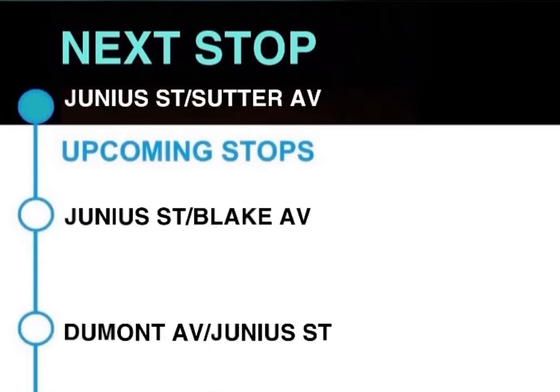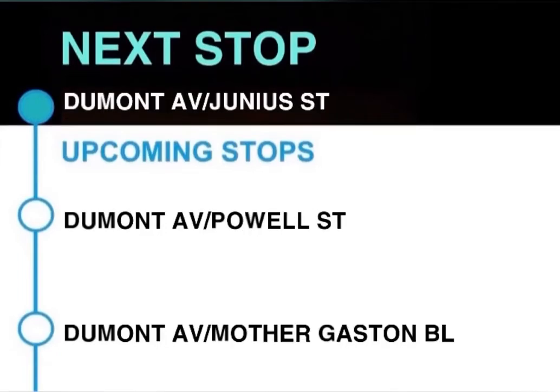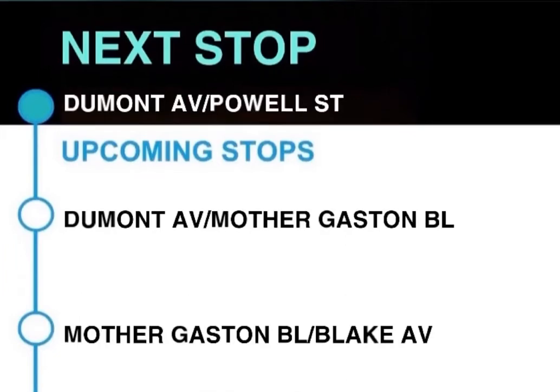Next stop, Junius Street and Sutter Avenue. This stop is Junius Street and Sutter Avenue. Next stop, Junius Street and Blake Avenue. This stop is Junius Street and Blake Avenue. Next stop, Dumont Avenue and Junius Street. This stop is Dumont Avenue and Junius Street. Next stop, Dumont Avenue and Powell Street. This stop is Dumont Avenue and Powell Street.